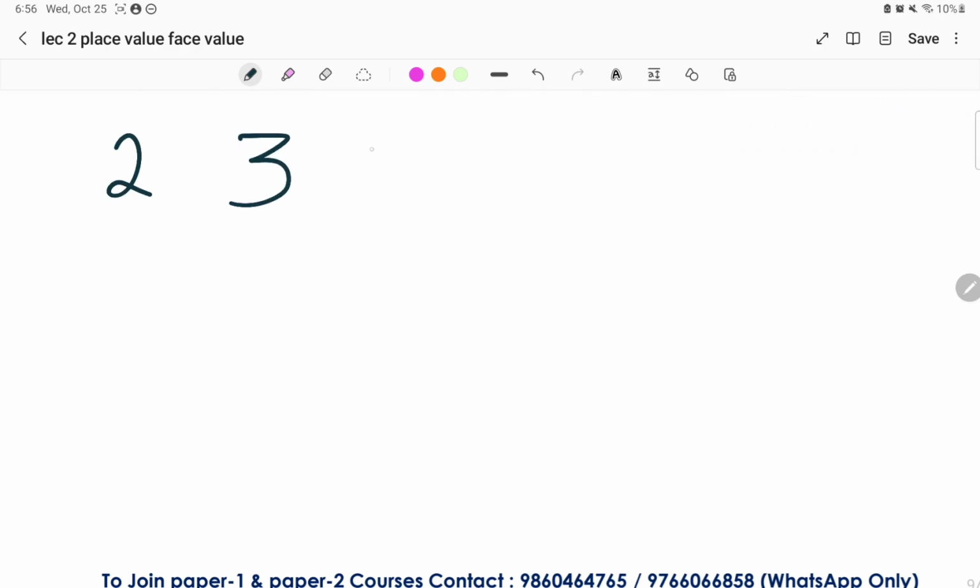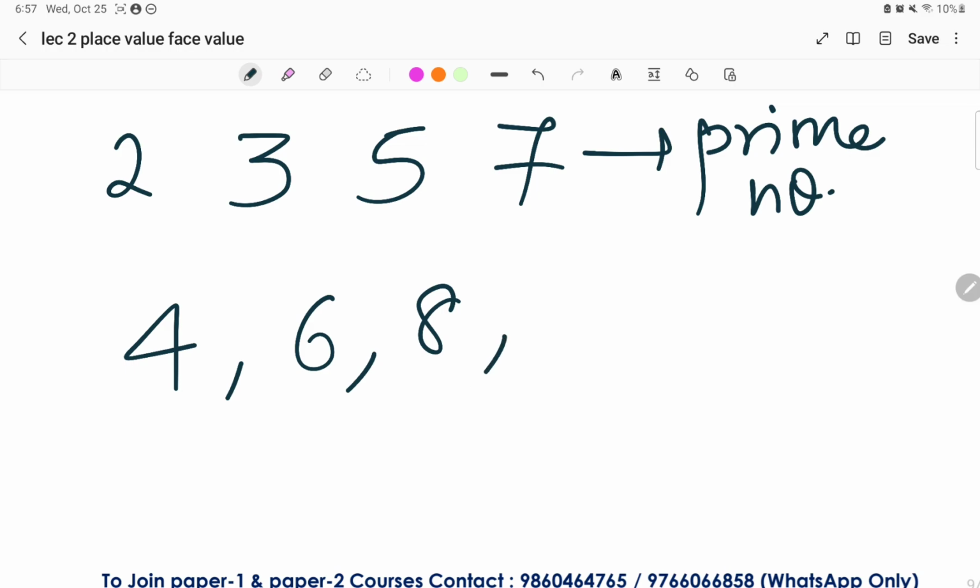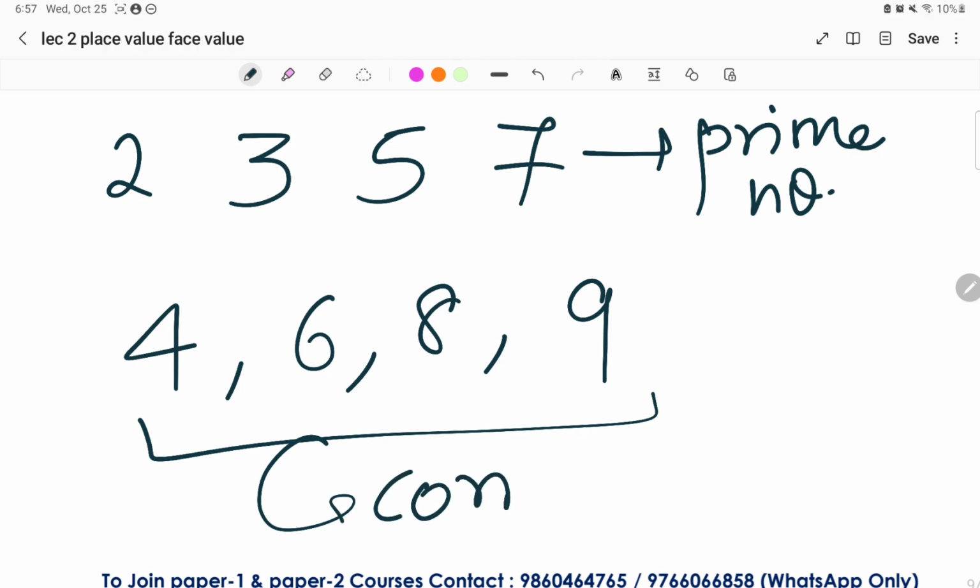I had given you examples like 2, 3, 5, 7. If we look at these numbers, they all have only 2 factors, since these all are prime numbers. Rest of the numbers like 4, 6, 8, 9, all the numbers other than prime numbers and 1, are all composite numbers. These are the composite numbers.